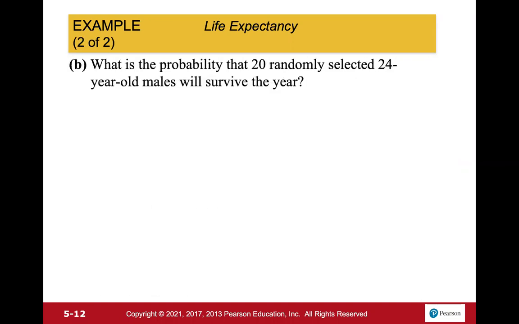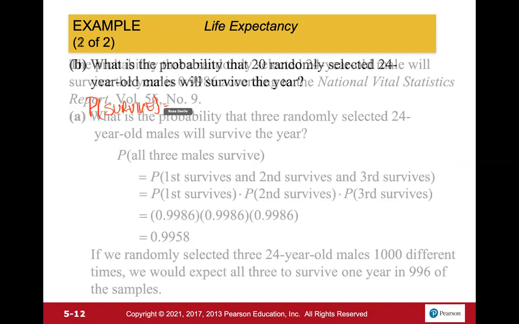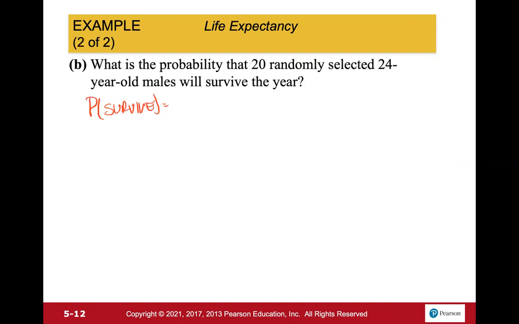All right, what is the probability that 20 randomly selected 24-year-old males will survive? So very similar to the way that we did the last one. So we set the probability of survive is equal to, I forgot what that value was, 0.9986. And this time we're looking at the probability of 20 randomly selected 24-year-old men surviving. So probability of 20 surviving.